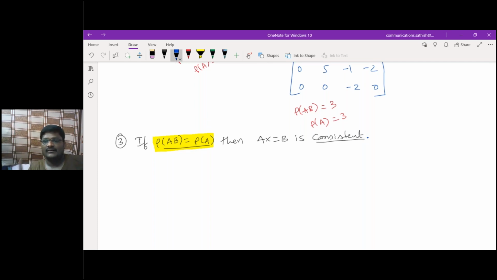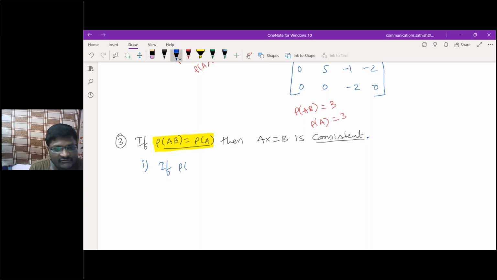Yes, sir. First, whether it has a solution or not. If it is consistent, rank of AB must be equal to rank of A, whether it is a unique solution or infinitely many solutions.